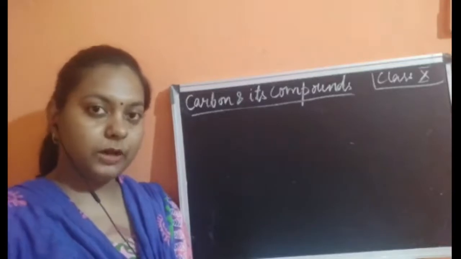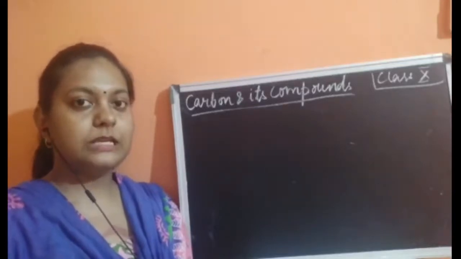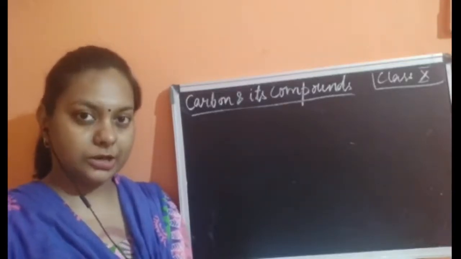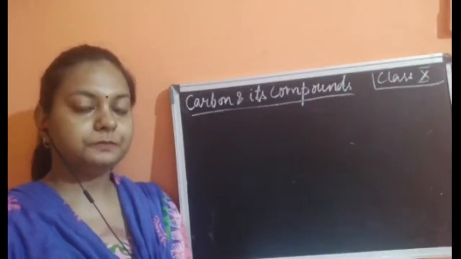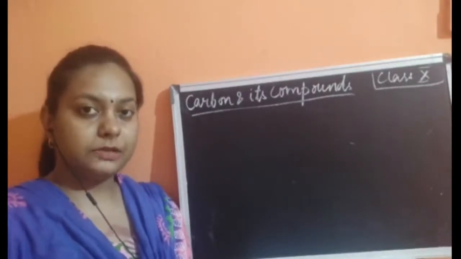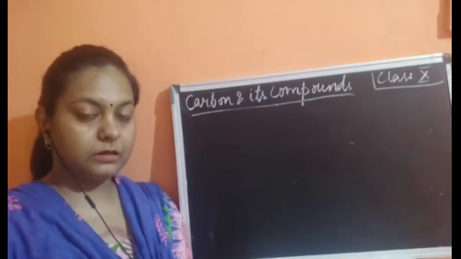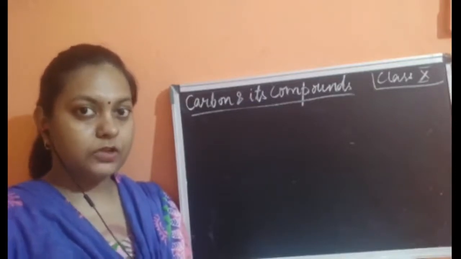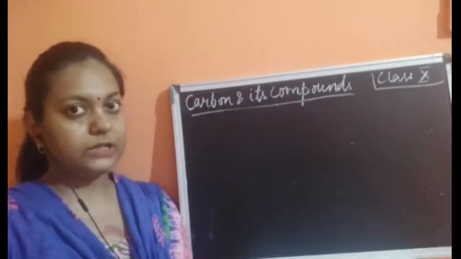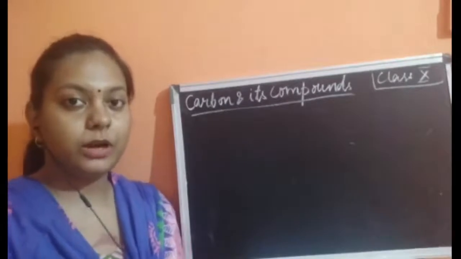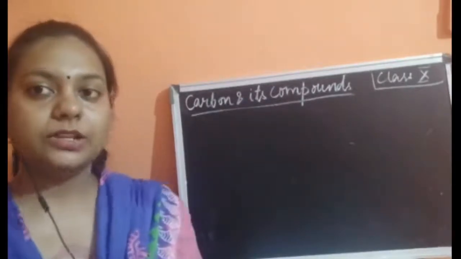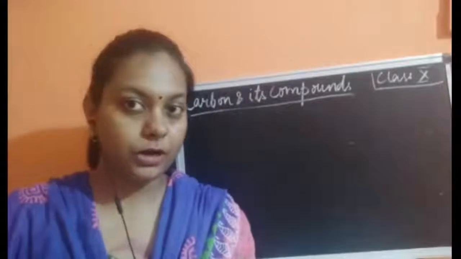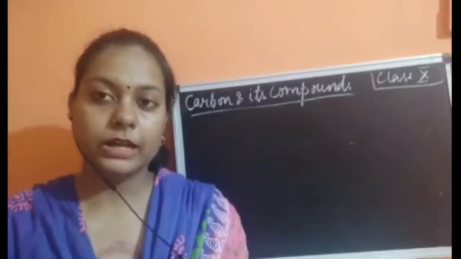Now what are these covalent bonds? A covalent bond is the force of attraction formed between carbon atoms, because of which electrons are shared. What is so special about this covalent bond? The speciality is that carbon can share its 4 electrons. Not 4 pairs, only 4 electrons are present.